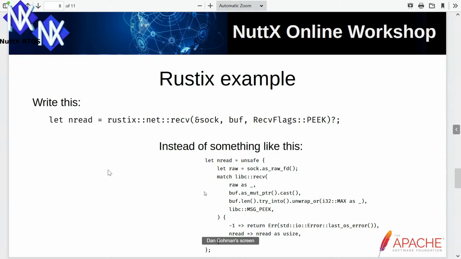In Rust, the alternative to using something like this, if you want to call receive directly, is to do a fair amount of ceremony. This example I have here requires using an unsafe block because you're calling into a C library, and by default, Rust doesn't know anything about what C code is going to do, so it considers it to be unsafe.